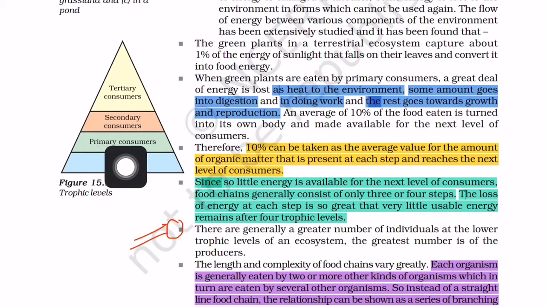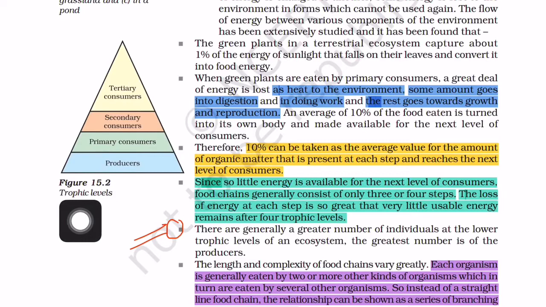The second trophic level is the primary consumer. That means the consumer which depends directly on plants is called the primary consumer. Third trophic level, secondary consumer, again depends on the primary consumer. And the fourth trophic level is the tertiary consumer, which depends on the secondary consumer. So in this way there are 4 trophic levels.